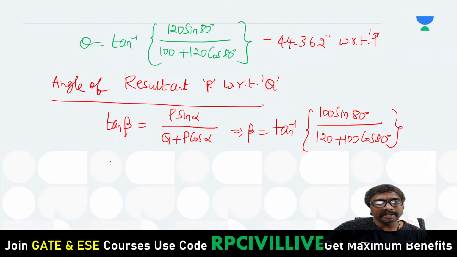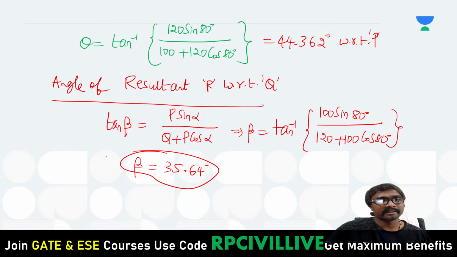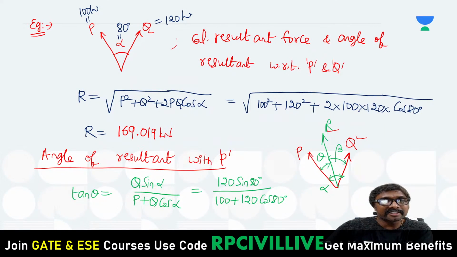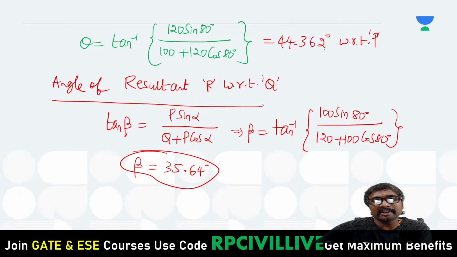So beta will be equal to 35.64 degrees. Angle of resultant with respect to Q is 35.64. Angle of resultant with respect to P is 44.36.